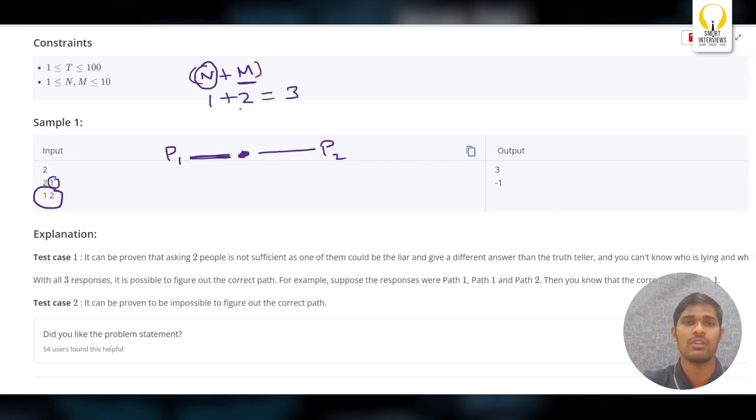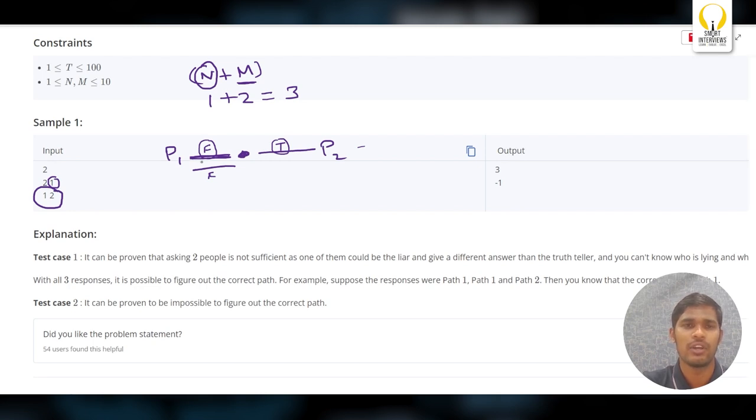You're very confused now. So you will ask the third person. The third person is okay. He is telling false, or he is telling true. Even if he is telling truth, you still don't know whether he is telling false or truth. Okay, let's see. The third person is telling again false. That means P1 will give you the happiness. Actually, P2 will give you the happiness. So the third person is telling that P1 will give you the happiness.